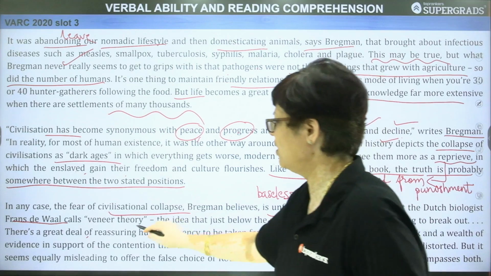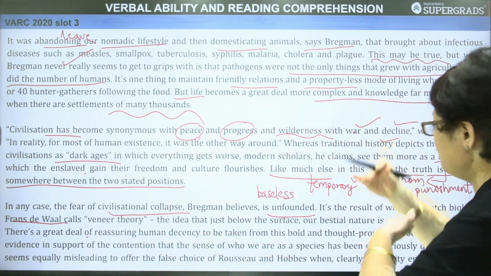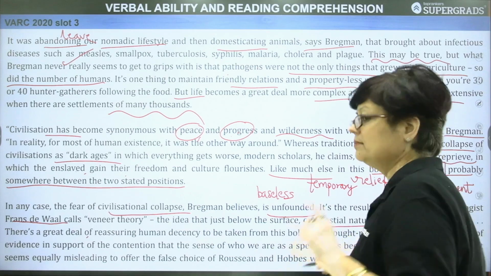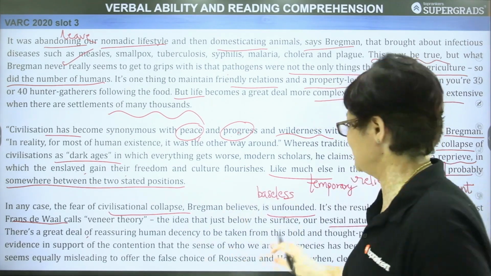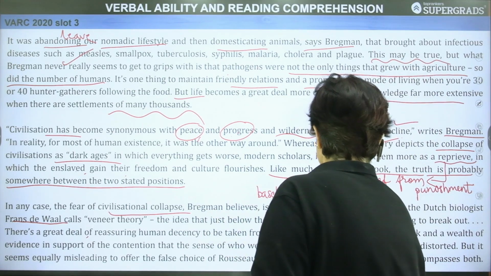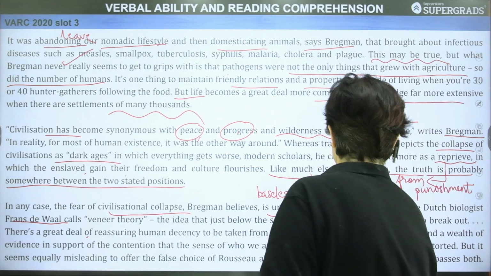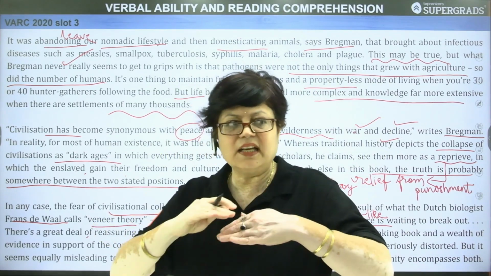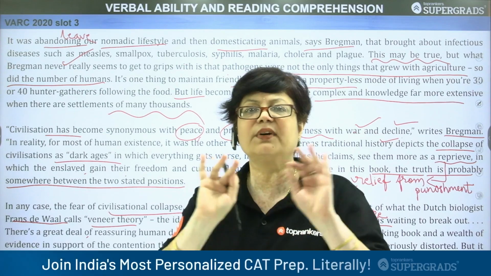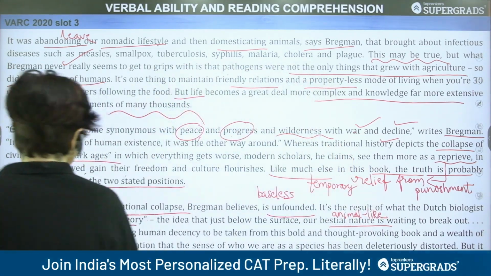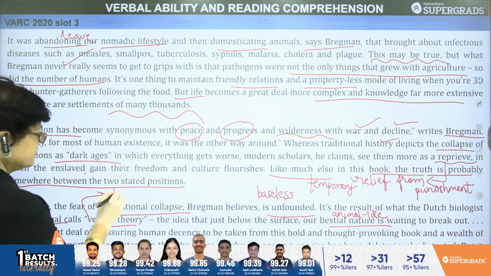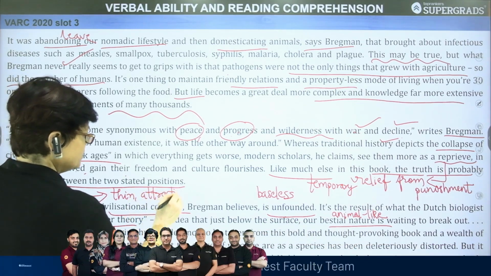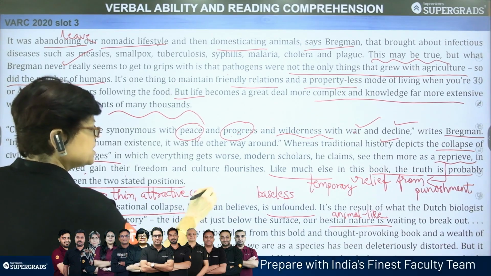So, this philosopher calls veneer theory the idea that just below the surface, our bestial nature is waiting to break out. Bestial is like a beast, animal like. Bestial is like an animal, means ferocious. जानवर is waiting to break out. What is veneer? Veneer is actually a thin film, a slight, flimsy kind of a covering, which is attractive. So veneer theory, veneer is a thin, attractive covering, which is used for decorative purposes.